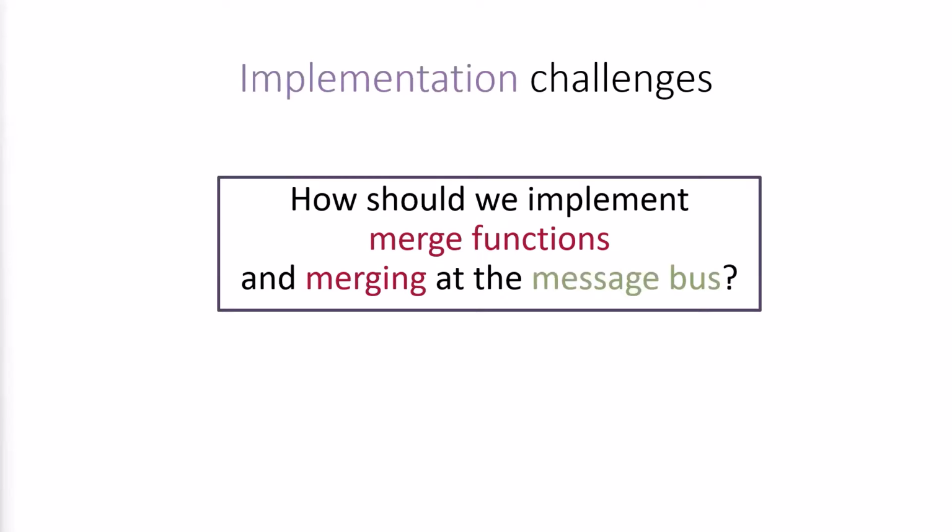So far, we've only talked about the design of Escher. Implementing abstractions with such general and powerful guarantees poses its own challenges. I want to briefly talk about how we handle the implementation of merge functions and the message bus.